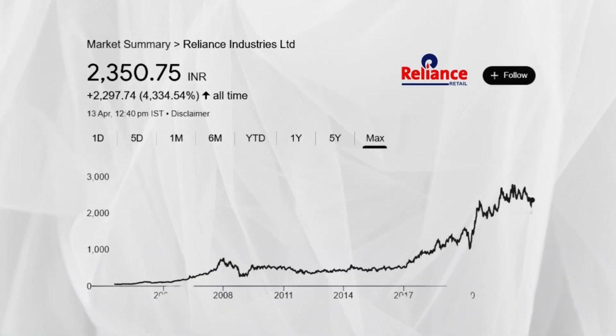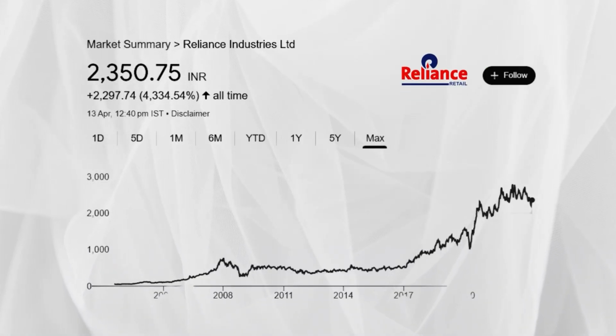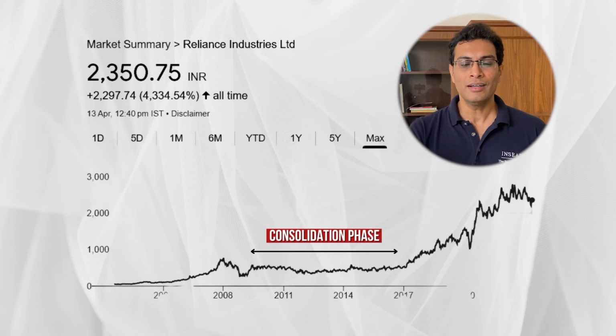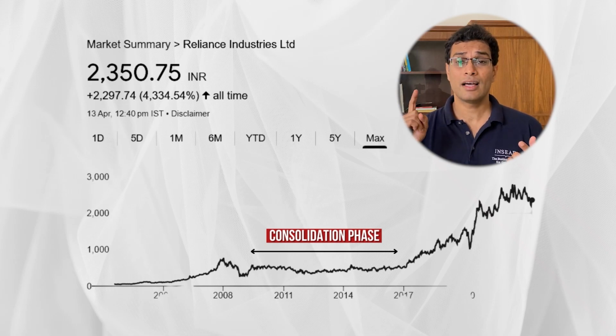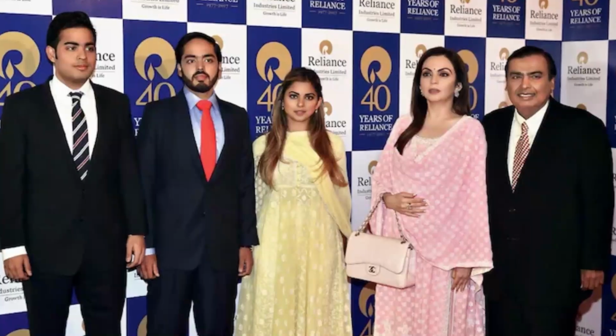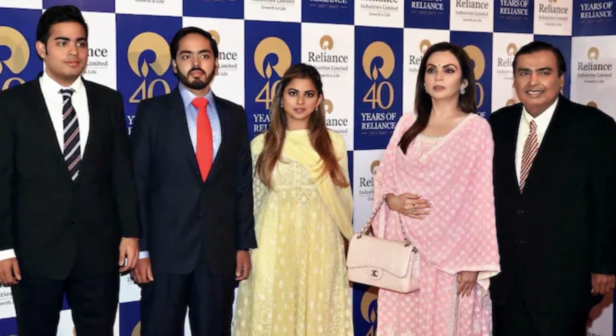Okay, so let me speak about Reliance, and this is one of my favorite examples that I use. Take a look at Reliance's chart, and you will observe that between roughly 2009 all the way to 2017, 2018, almost a 10-year period, it gave 0% return to investors. Now, was Reliance a bad company? Was Reliance not a multi-bagger stock? Was Reliance a weak company, with unclean management, and so on? No, it was a very strong company, but for some reason, it did not give investors any return for over a decade. So this entire concept of buy and forget is a hoax.